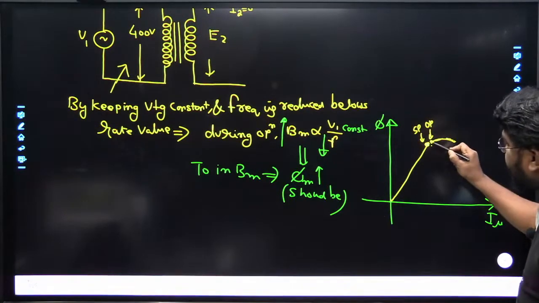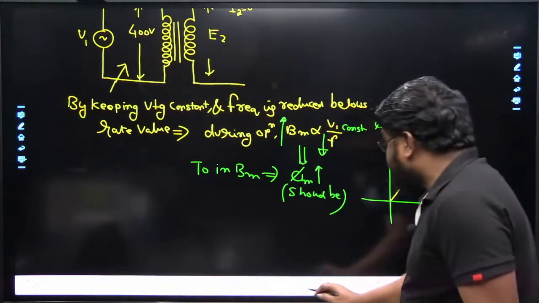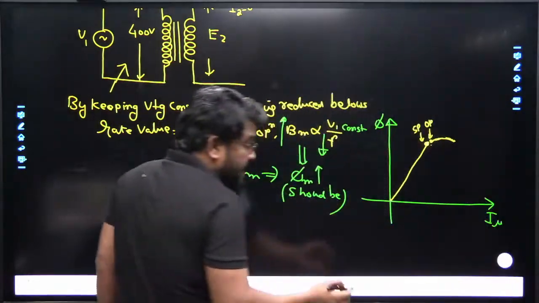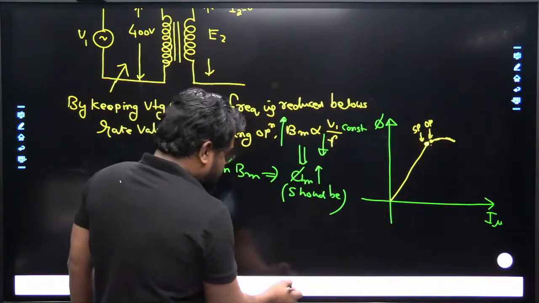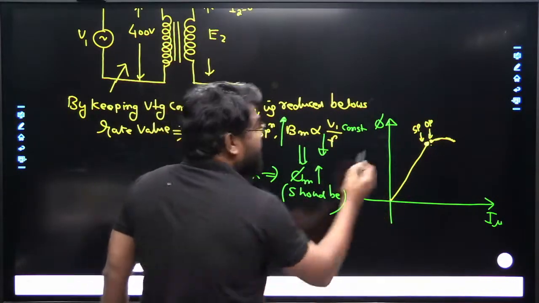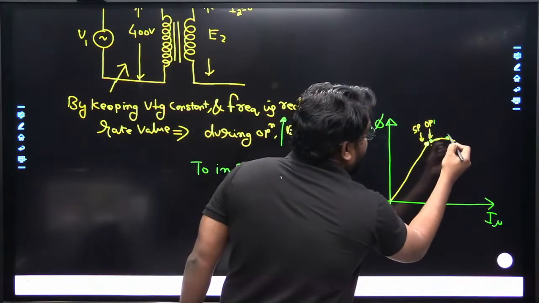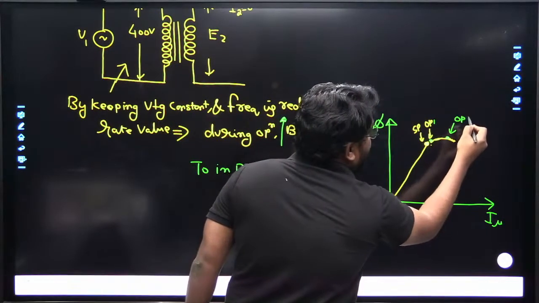Now if it is operated below the rated frequency, the transformer core goes into deep saturation. The operating point shifts from operating point 1 to operating point 2.